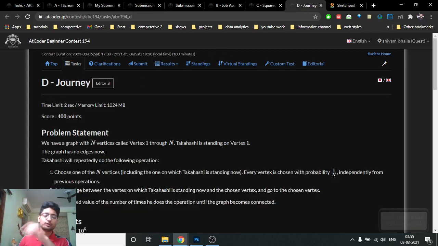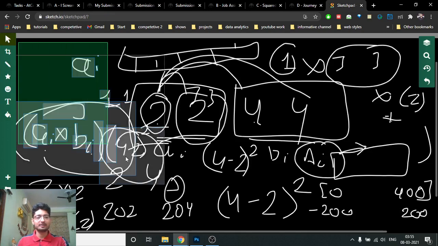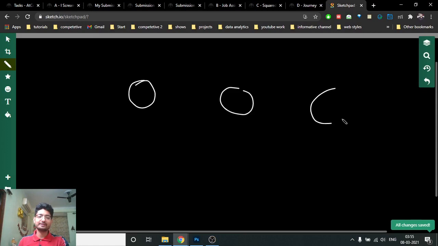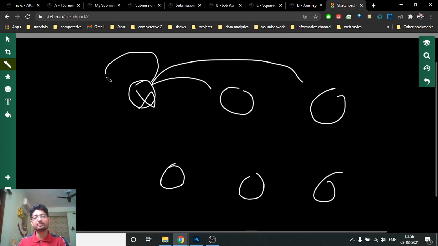So now the fourth problem is based on expected value, in which it states that you have some nodes. Now you start from any given node, let's assume this, and then you have a probability to jump from this node to any other node, or even to itself.